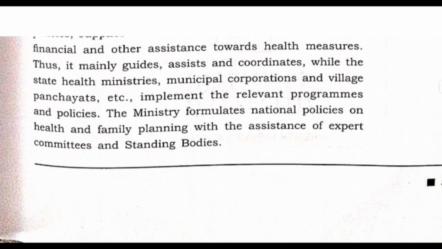The rule making and the guidance is given by the central government, and those who practically carry out these health programs are the state health ministers, then the municipal corporations and the village panchayats.